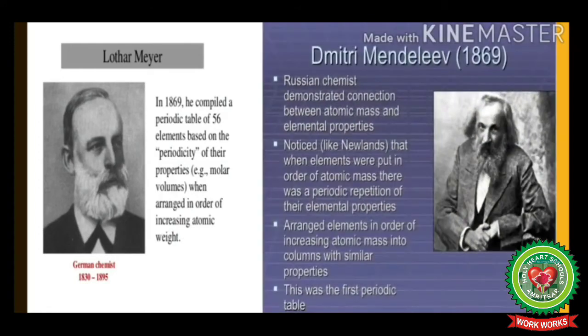Next was Dmitry Mendeleev. He was a Russian chemist, and in 1869 he arranged all the then known 63 elements in increasing order of their atomic mass. He noticed that when elements were put in order of atomic masses, there was a periodic repetition of their elemental properties. This was the first periodic table.